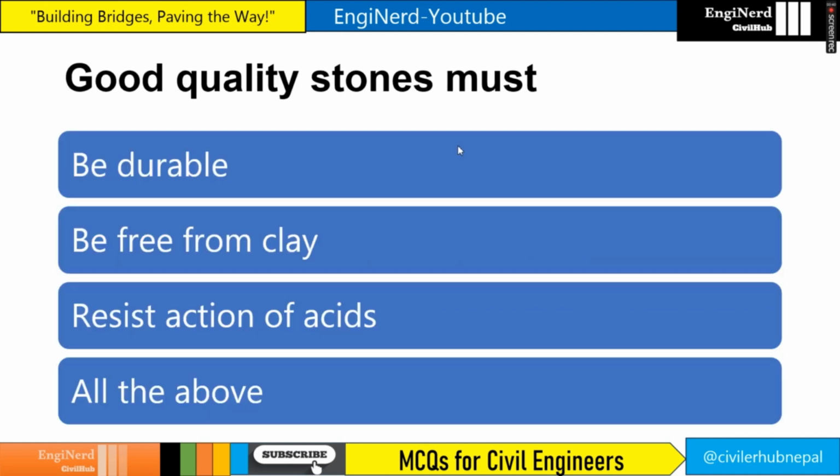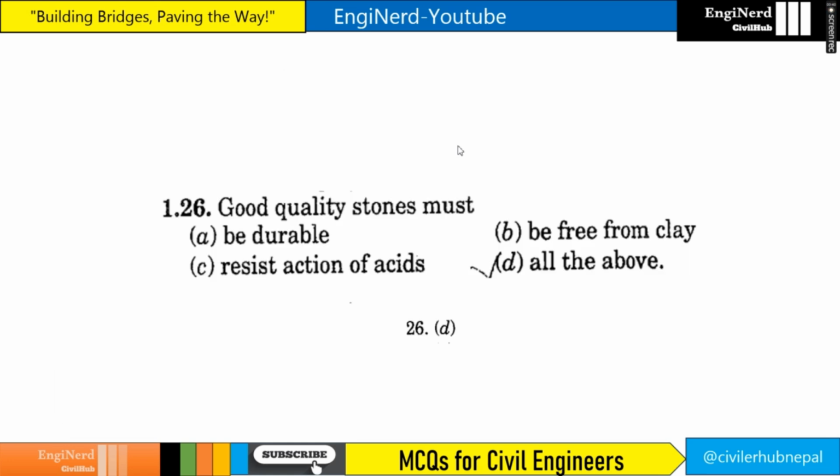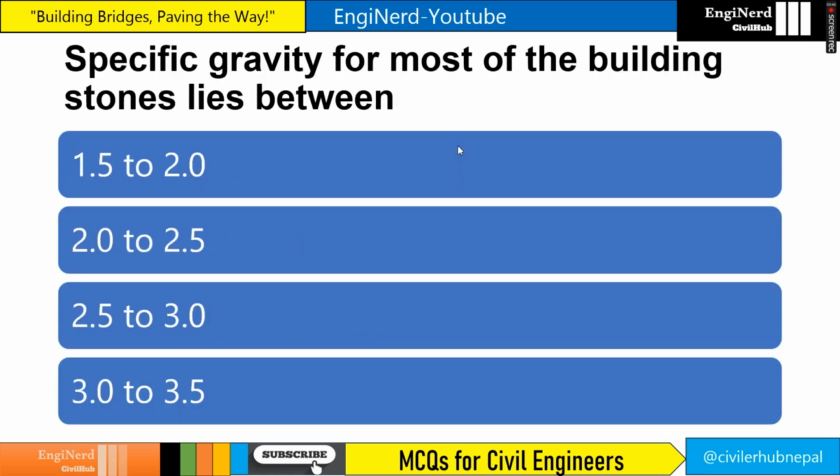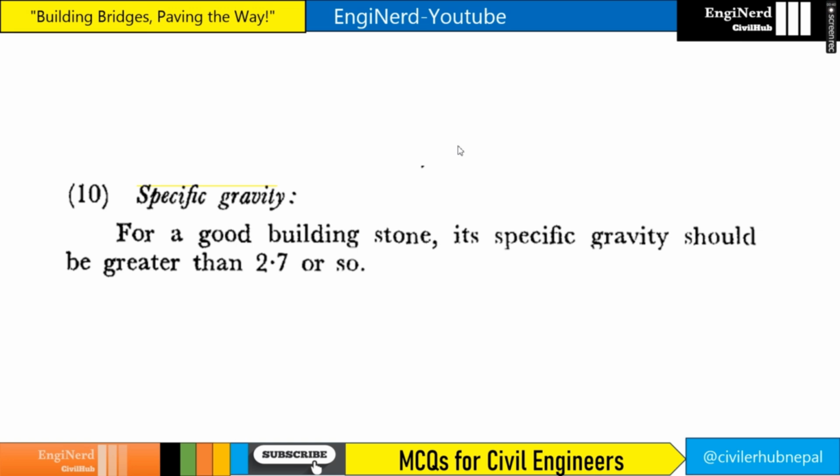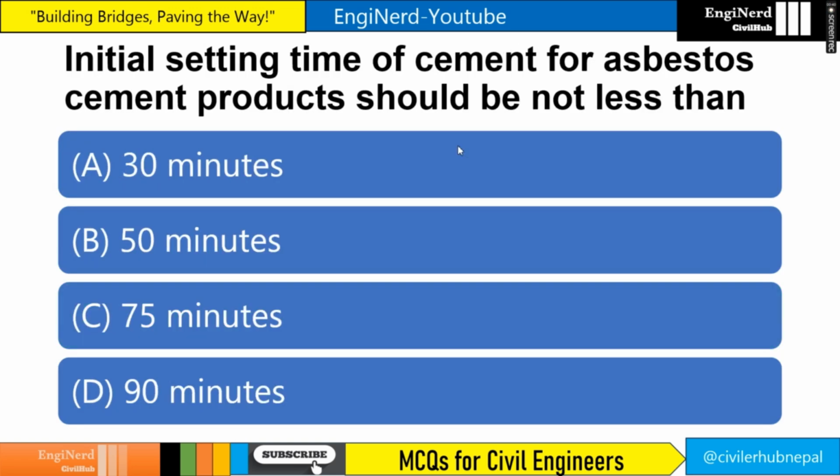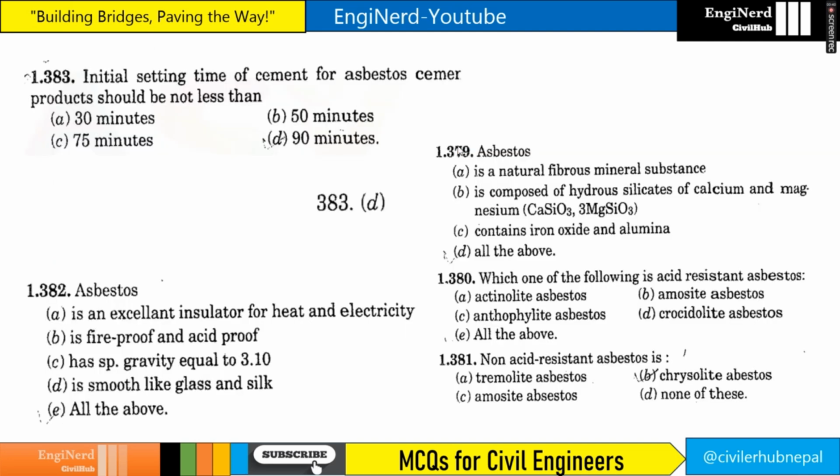Good quality stones must be durable, be free from clay, resist action of acids. All of the above. The answer is all of the above, right? Specific gravity for most of the building stone lies between 2.5 to 3, right? 2.7 or more generally, right? So 2.5 to 3.